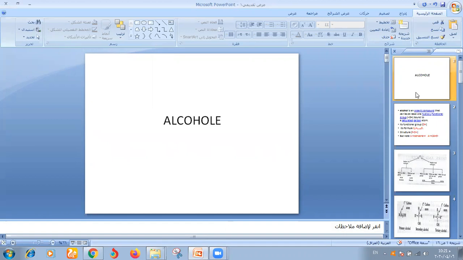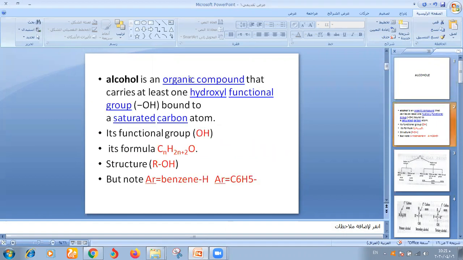Alcohol. Alcohol is an organic compound that carries at least one hydroxyl functional group, OH, bonded to a saturated carbon atom.